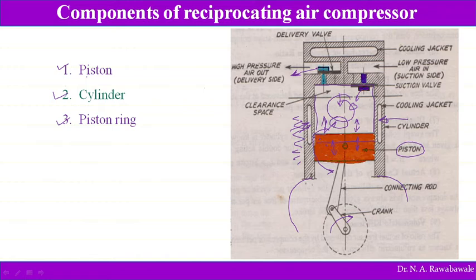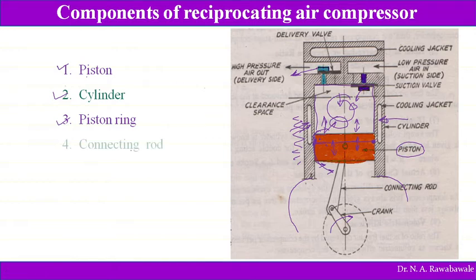In order to avoid that friction, some clearance is provided between cylinder and piston, and that clearance allows air to leak into the crankcase. That leakage is avoided by providing piston rings over the piston, and these rings seal the clearance between piston and cylinder. So piston rings have the function to avoid or reduce leakage of compressed air into the crankcase.